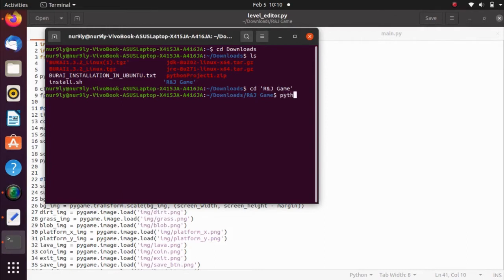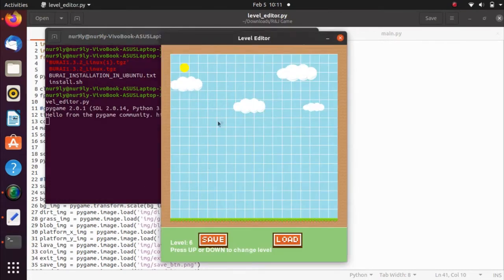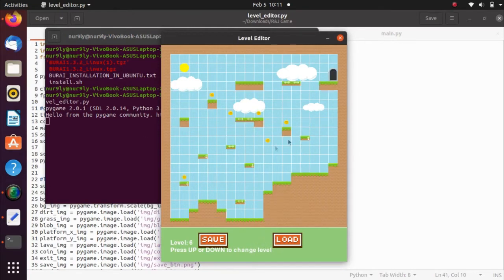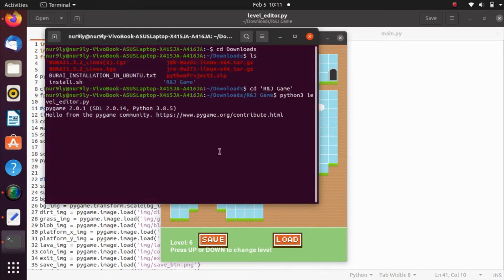If you run the level editor file, we will get this game window, and if we load, it will display the platform or the game design for level 6, since we defined the variable for level 6. We can change and design this platform, and if we save, it will save to the file for this level.